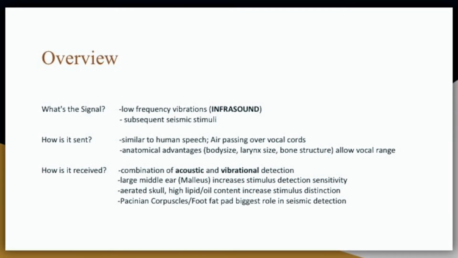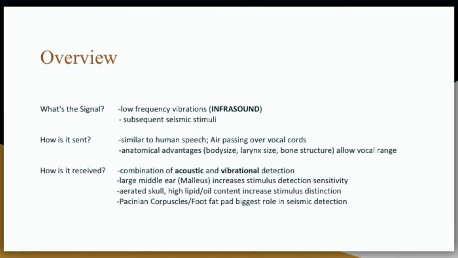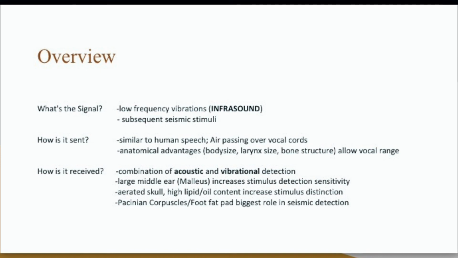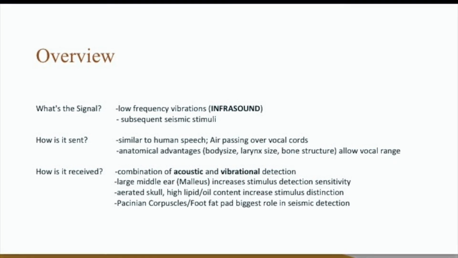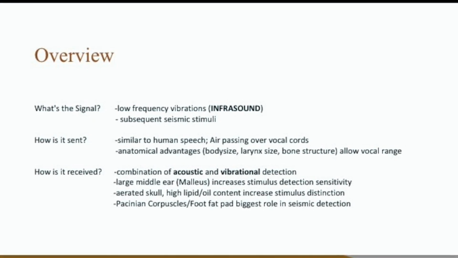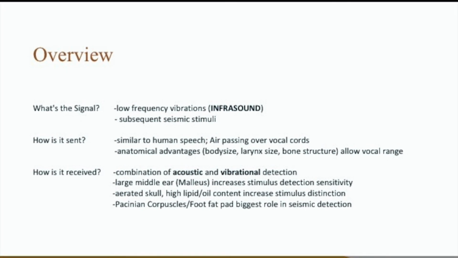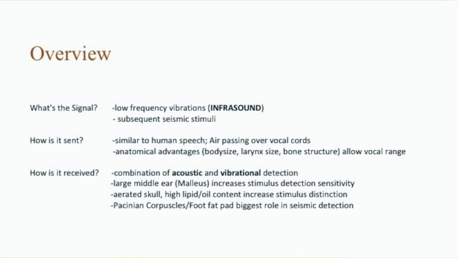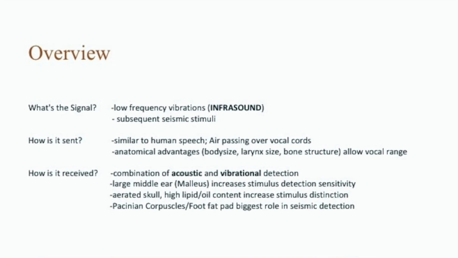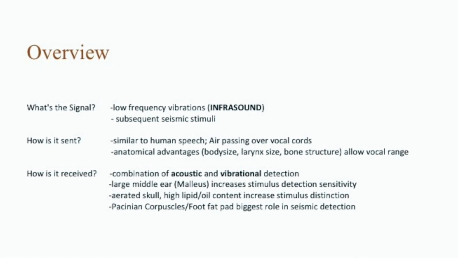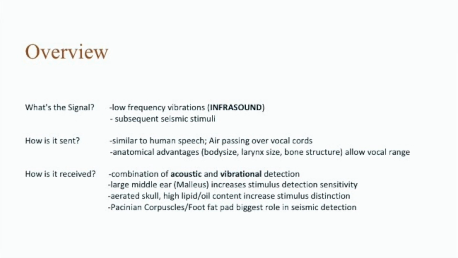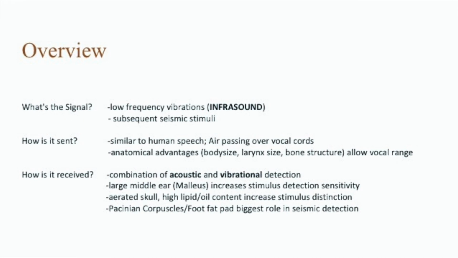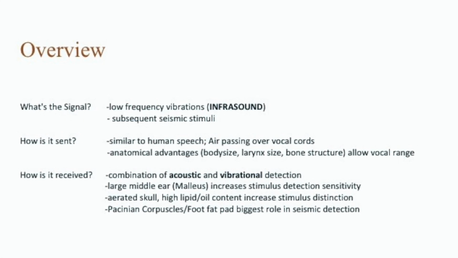This output is generated the same as human speech via air vibrating internal vocal cords. Evolutionary and developmental advantages facilitate this output, such as elephants' large and flexible larynx region and their overall large mass. An elephant's increase in size specifically is an example of both an evolution and developmental property, as the species' mass increased over time and individuals within the population go through a size spectrum within its own life. This generated output is received, as it is sent, as a combination of acoustic and seismic stimulus.